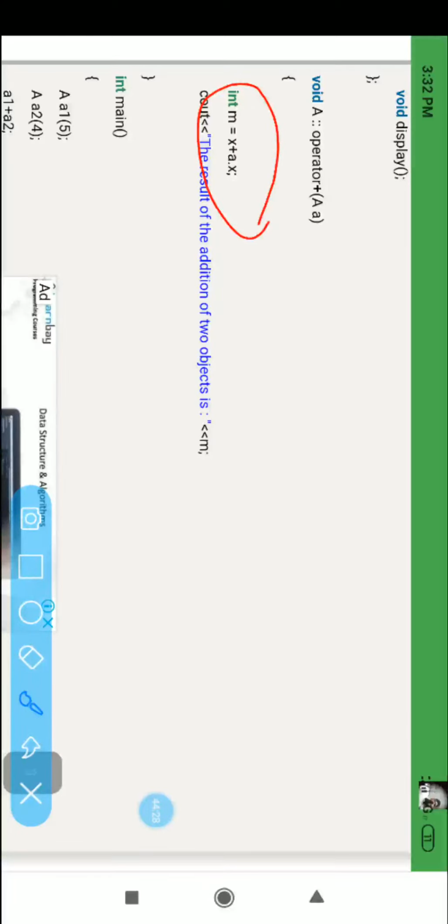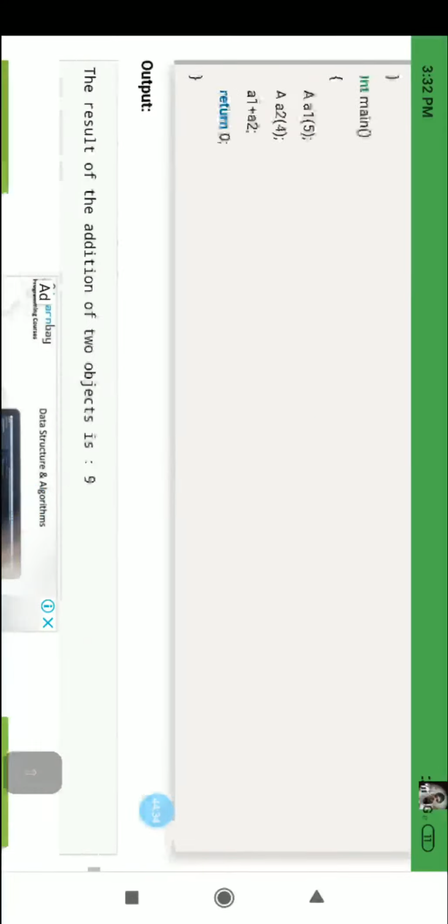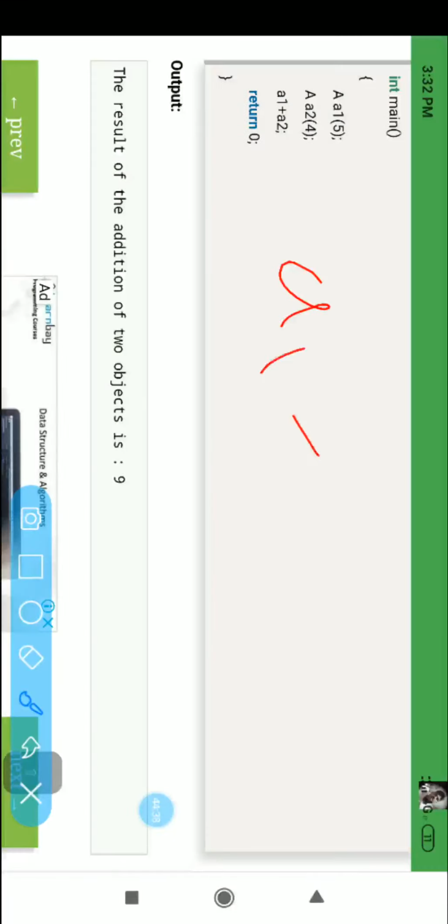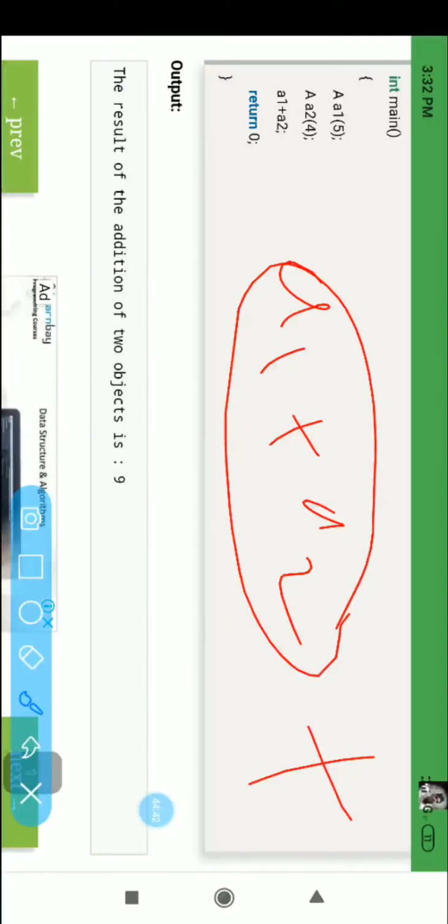This is one way. The same thing here, adding the two objects A1 plus A2, both are objects, using the operator. It is a binary operator. With the help of the binary operator, adding the two objects.